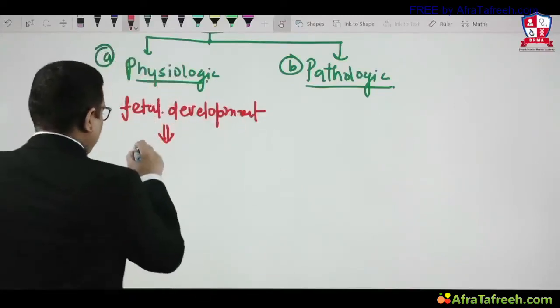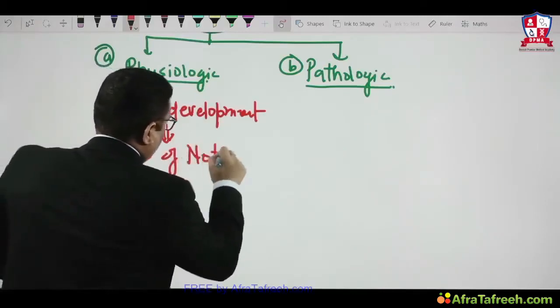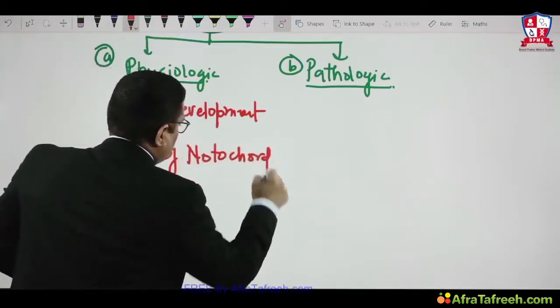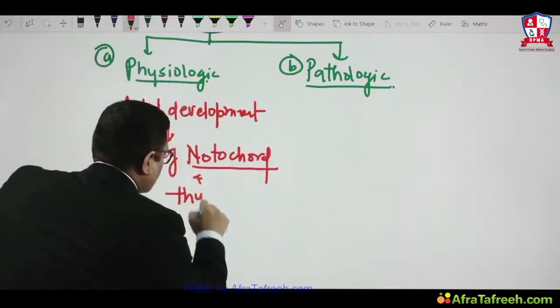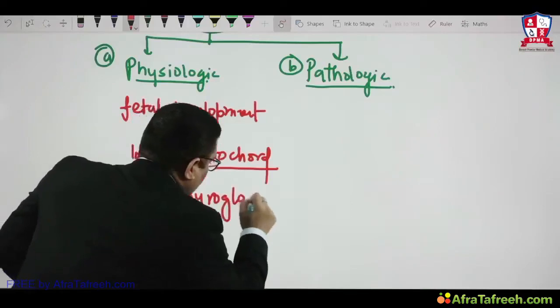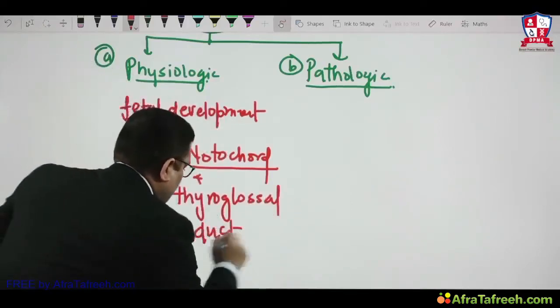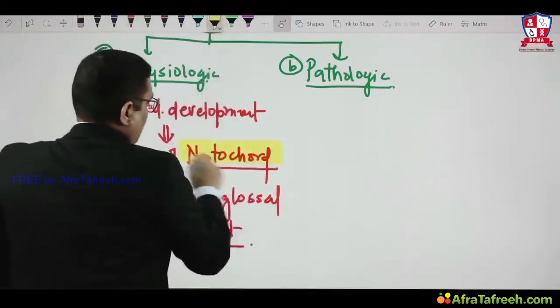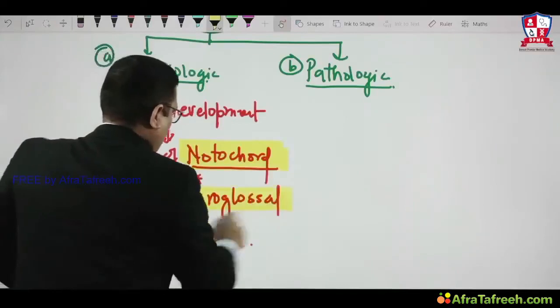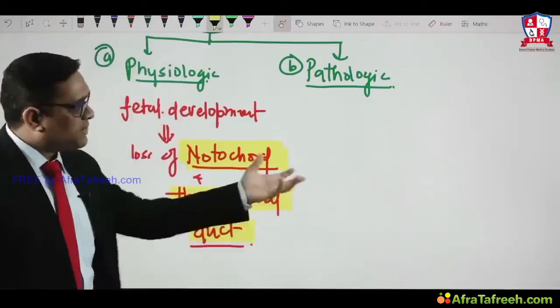So during embryogenesis, loss of notochord and thyroglossal duct is an example of physiologic atrophy. What is pathologic atrophy?